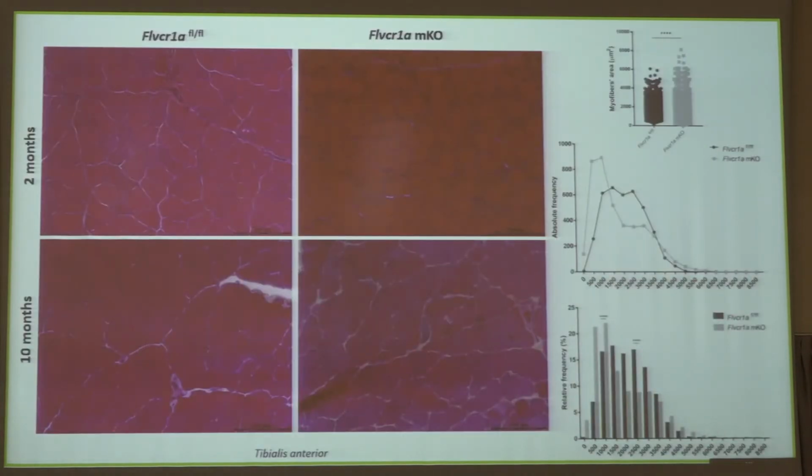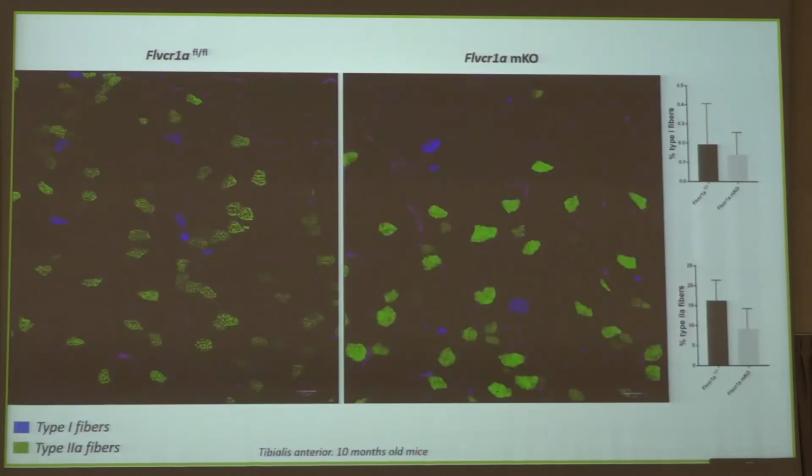However, if we look more deeply into morphology, we can see some differences. Indeed, especially in 10-month-old mice, we can see a great reduction in cross-sectional area. And at this point, we wanted also to investigate the fiber types as well, because we know that usually type 1 fibers are the smallest ones. So we analyzed fiber types, but we did not see any difference. So FLVCR1A deletion actually affects muscle morphology without causing an alteration in myosin heavy chain isoform expression.